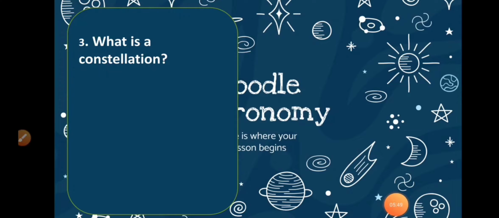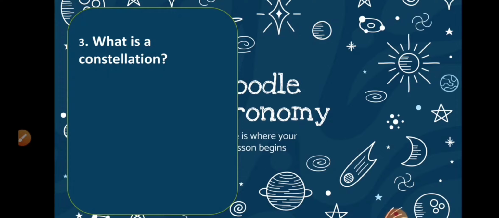Third question is, what is a constellation? For constellation, I want to give you an example. Sometimes when you look at the sky in the daytime and there are clouds, you might find there is a pattern in a cloud, right? Sometimes it may look like an elephant, sometimes maybe like a person, or sometimes maybe like a dinosaur, right?